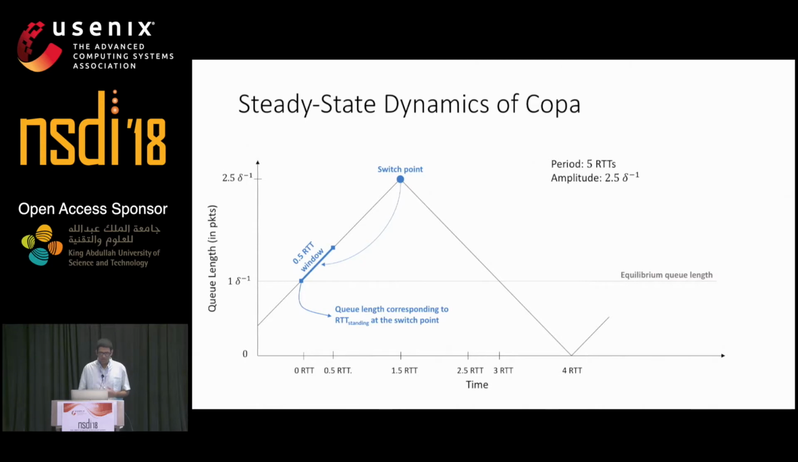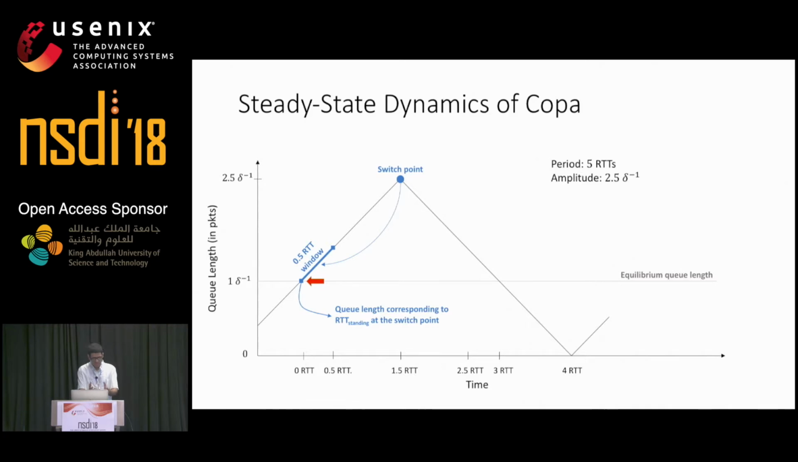Let's concentrate on the topmost point where the direction changes from increasing to decreasing. The RTT estimate that the sender has at this time instant corresponds to the packet sent 1 RTT ago. This is the feedback delay. At this point, the sender also maintains a half RTT window of samples over which it computes the minimum. Remember, this was for denoising the RTT samples.